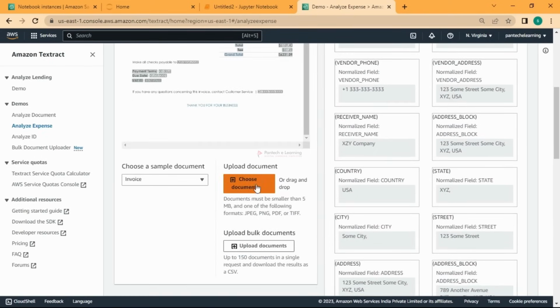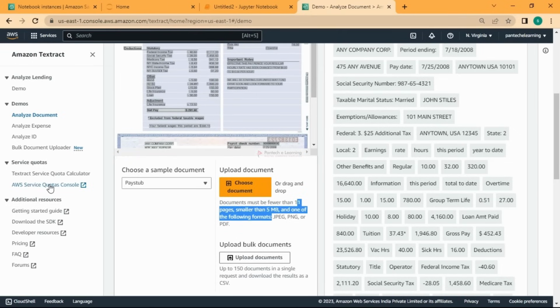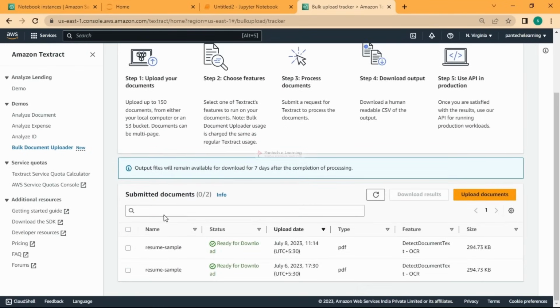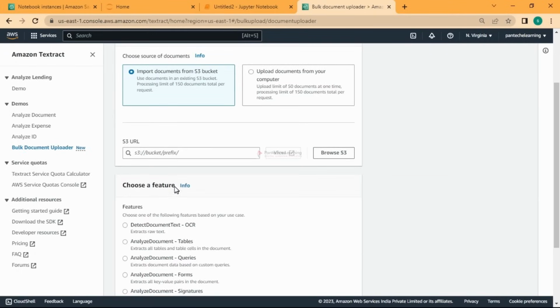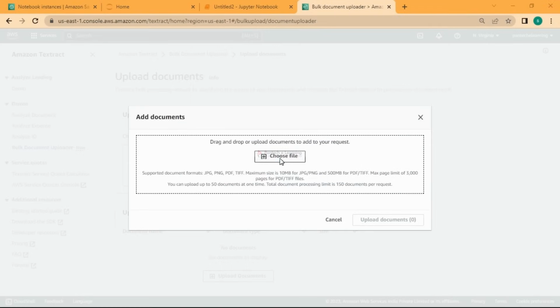If you want, you can choose any document and use it here, but when you go for analyze expense, the size should be less than 5 MB, and it should be in this format. If you go for analyze document, you need to have less than 11 pages and smaller than 5 MB, or you can go with the bulk document uploader. Okay, I have something here, you can go and upload documents too. You can take it from S3 or directly upload from your system. So let me upload it.